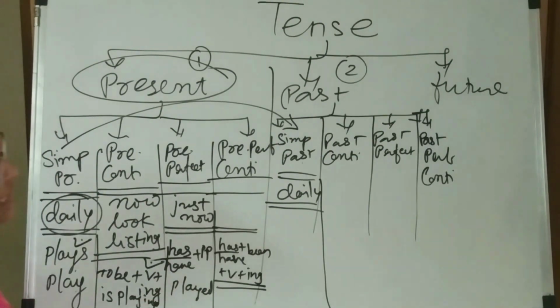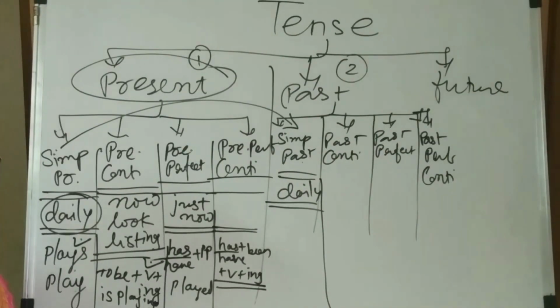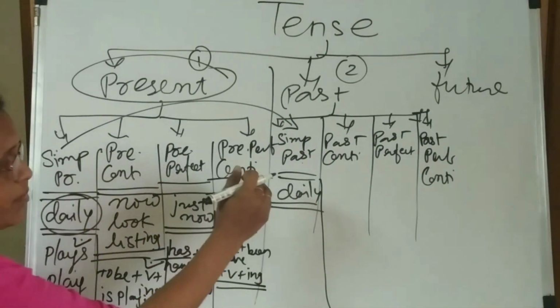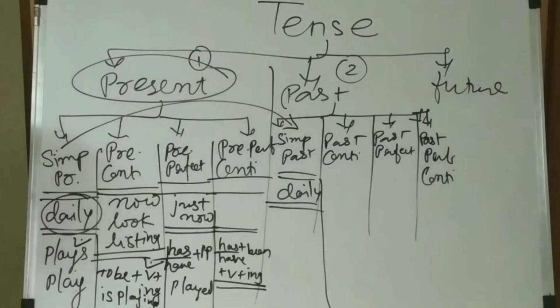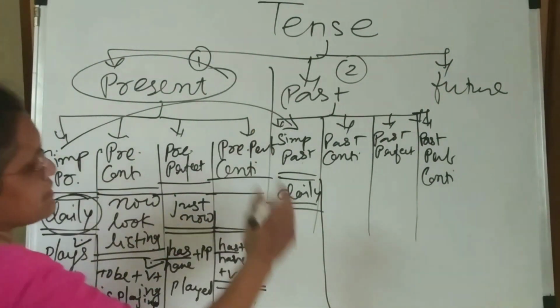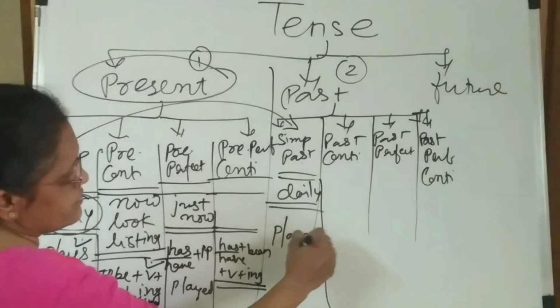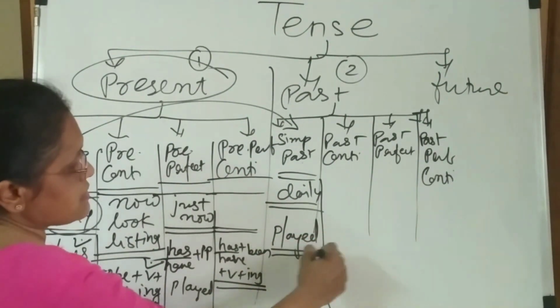Like I am telling, we went to school when I was a student. Then went is a simple past form. But I can't put it as daily there because it is my daily action in the past. Then we write this one like here, played. This is a simple past.